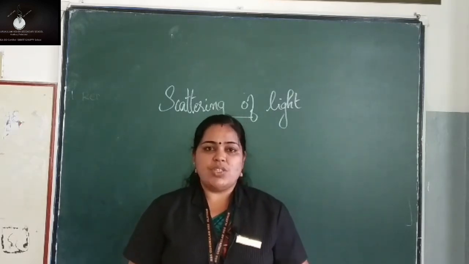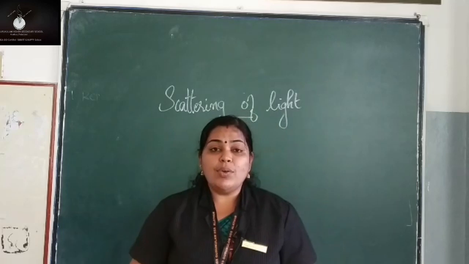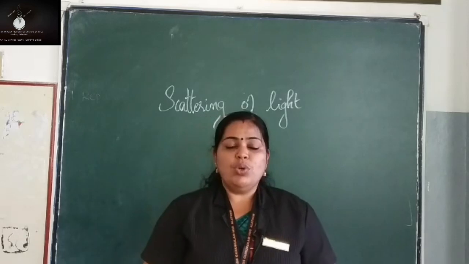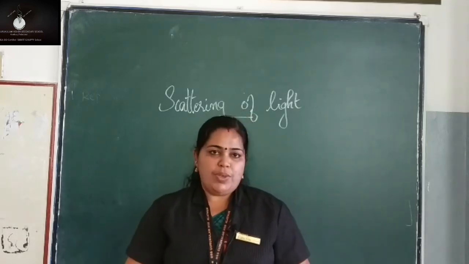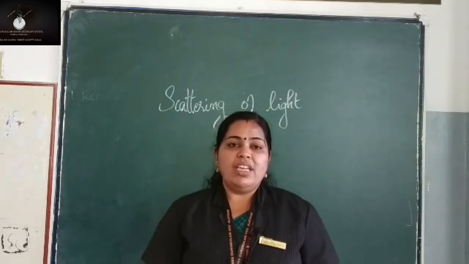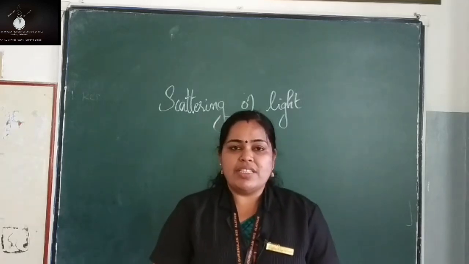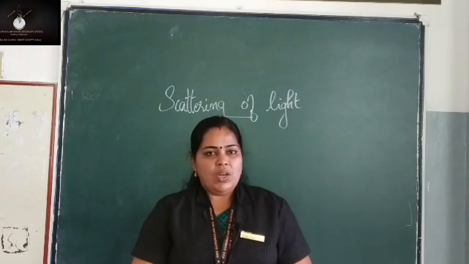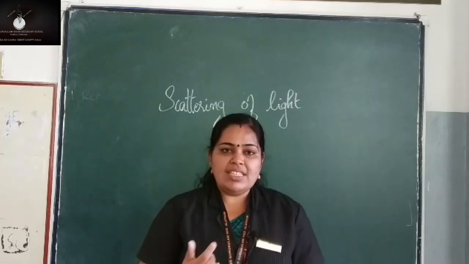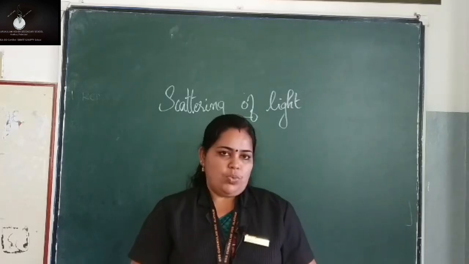So what is scattering of light? Scattering is the change in the deviation brought about by the irregular and partial reflection of light when it passes through different tiny particles in the atmosphere. Once again, scattering is the deviation brought about by the irregular and partial reflection of light when it hits the tiny particles of the atmosphere. That is scattering. Because of that, this sunlight gets reflected to different directions and reaches all around.